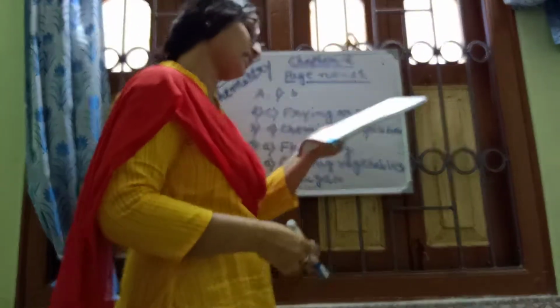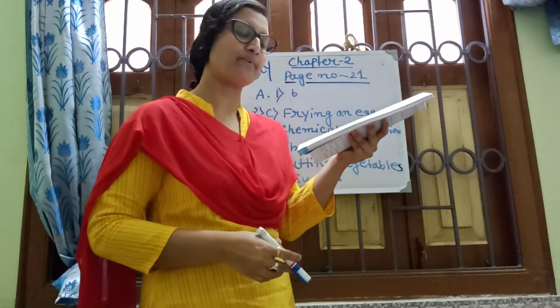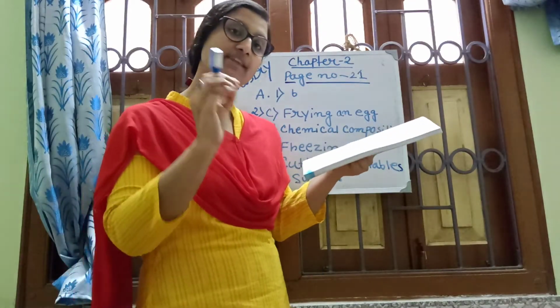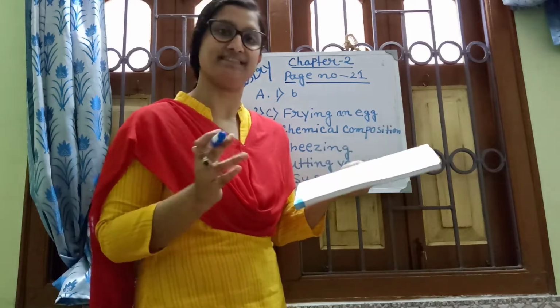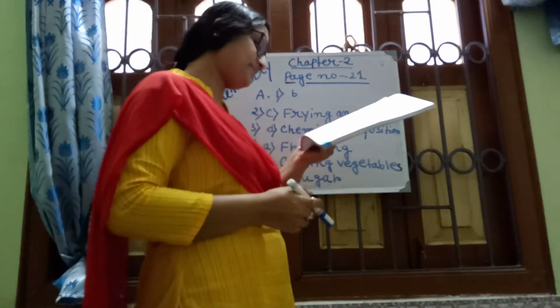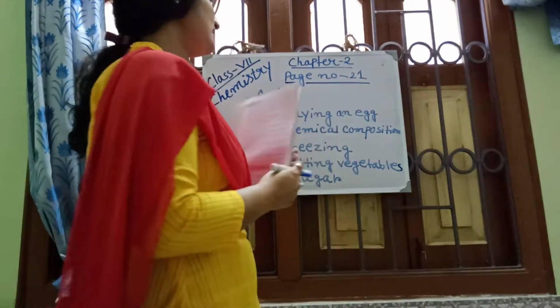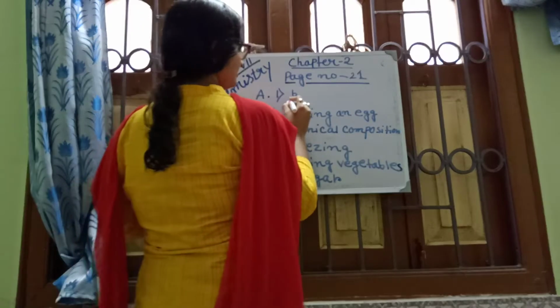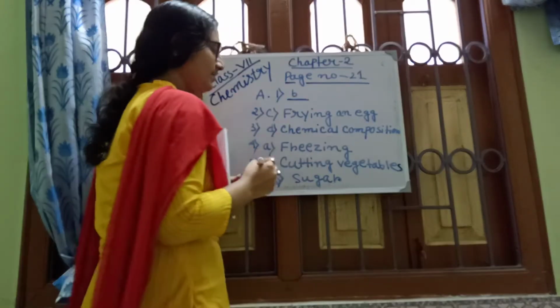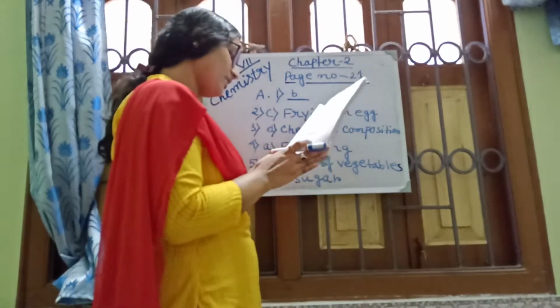First question, choose the correct option. Which of the following is not a characteristic of a chemical change? Okay, mind it, is not. Option B: there is no exchange of energy. B is the correct option. There is no exchange of energy.